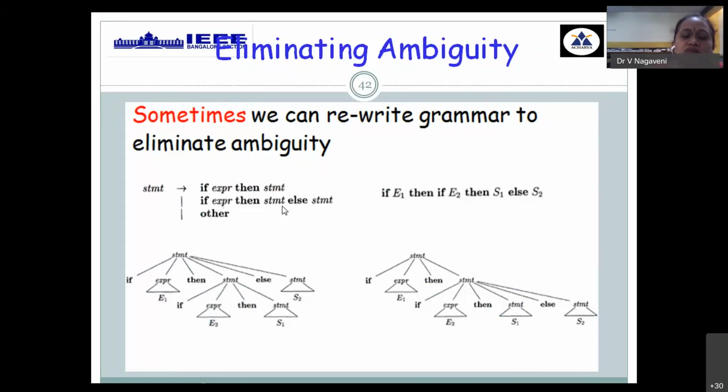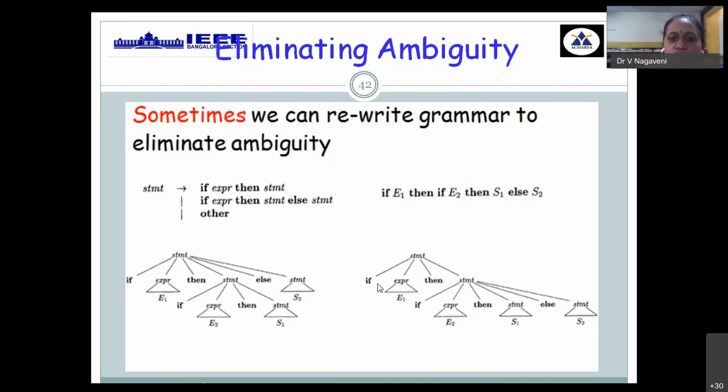Okay, when you want an efficient grammar to be considered in your parsing, then it should be free from ambiguity. How do you identify that a given grammar is an ambiguous grammar? If you are creating two different parse trees, as we have seen here in this if expression statement, if-then or if-else structure, for the given string it gives two different parse trees.